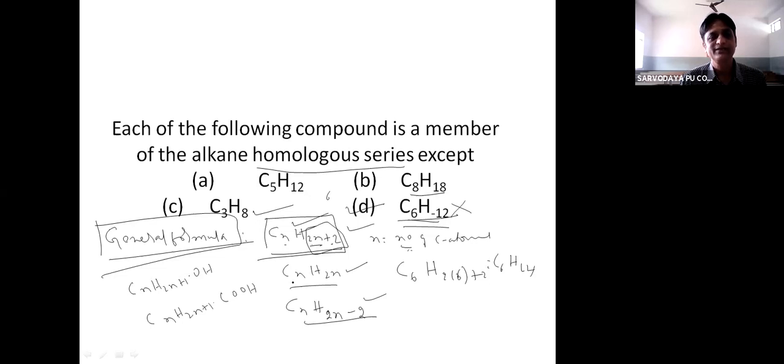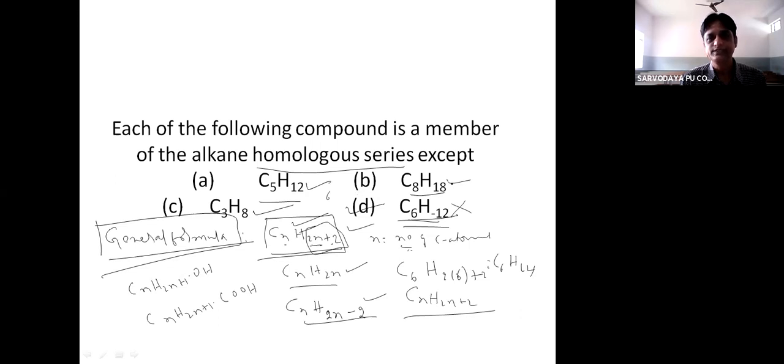So question is, each of the following compound is a member of alkane homologous series, except. That means among these molecular formulas, which is not following the general formula CnH2n+2, that we have to find out. So if you take C5H12, it is following general formula of alkane series.